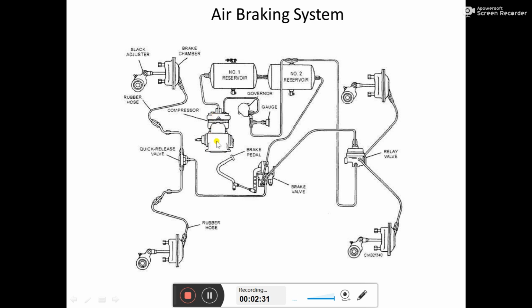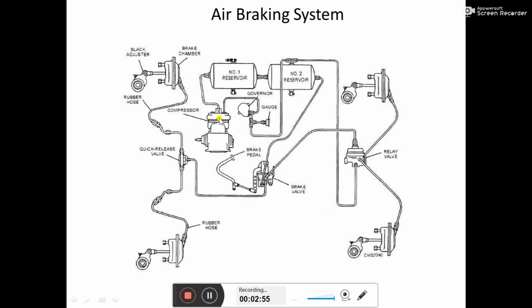This is a single stage reciprocating compressor, or in some cases a V shape twin, a multi-cylinder compressor, but those are single stage only, not multi-staged.